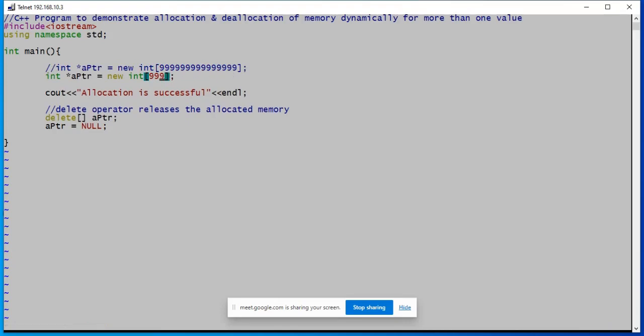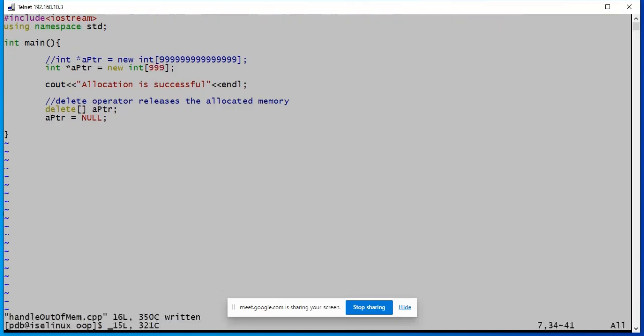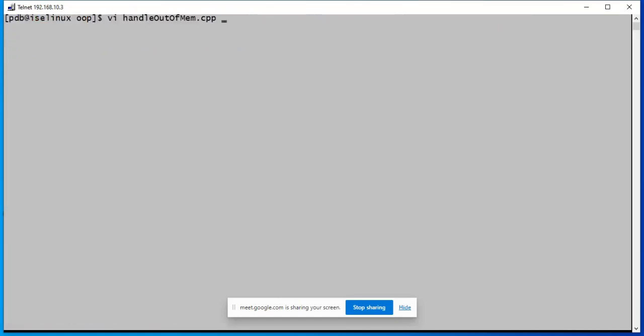Say if it is a small size, 999, then you get a success message. So that much memory was available in the heap area and you could possess that.